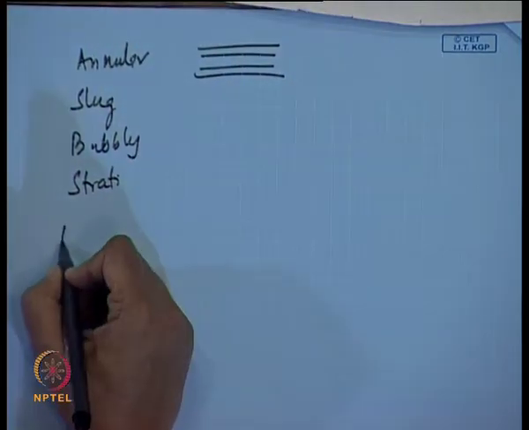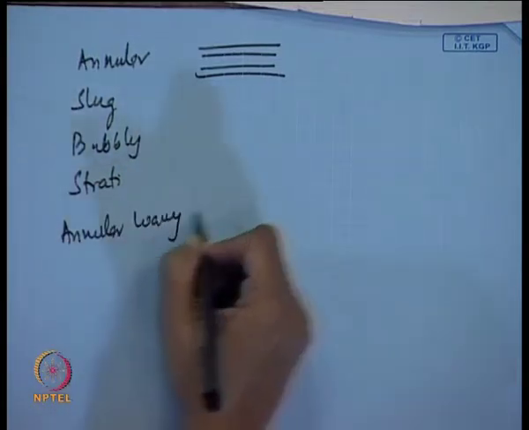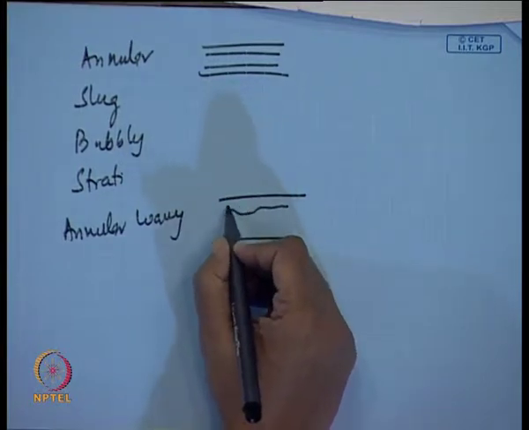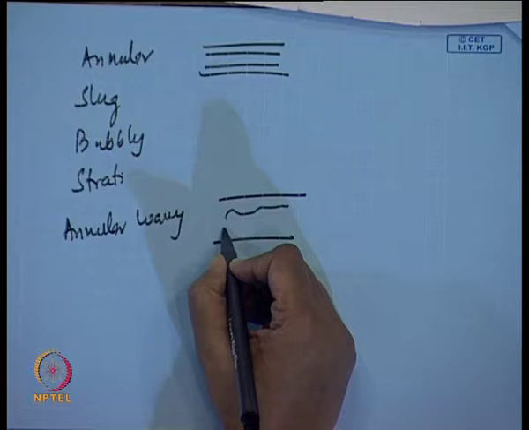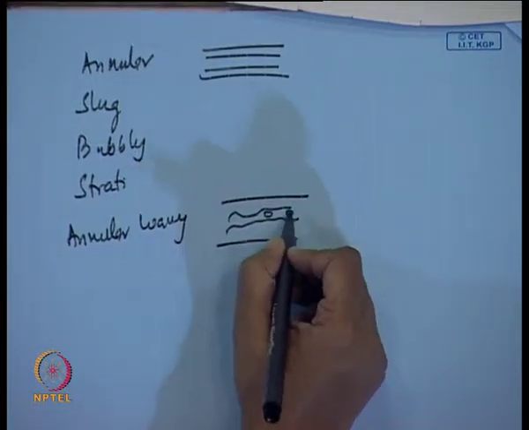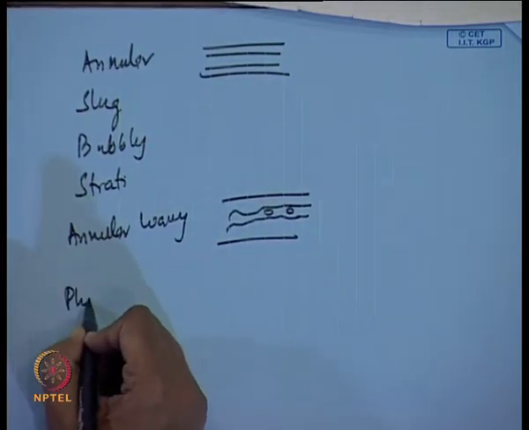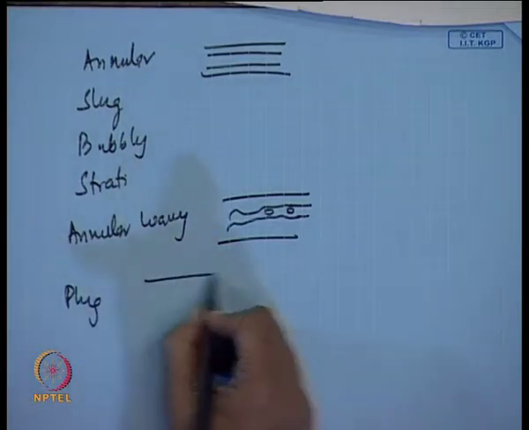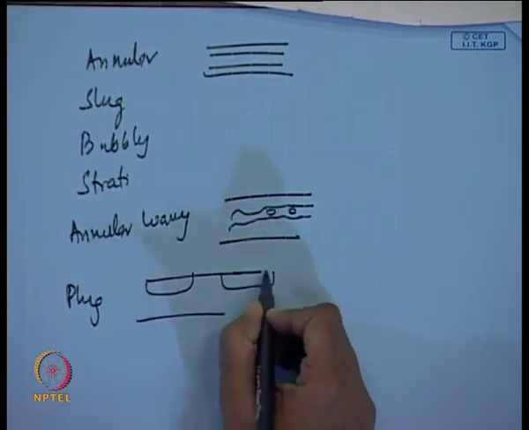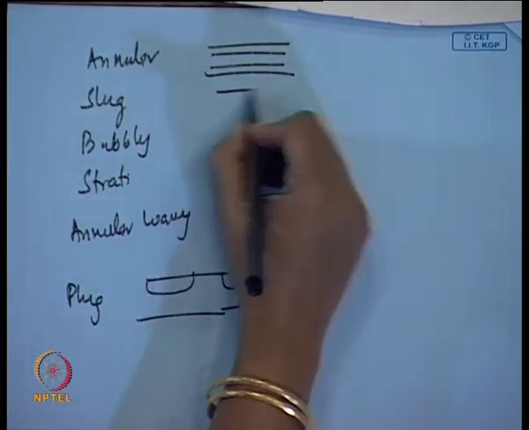We will also get one annular wavy sort of a flow pattern, okay, where there will be a lot of waves, and definitely the liquid film thickness will be less at the top and more in the lower pipe, and here we might get some sort of a droplet sort of a thing. We have something known as the plug flow pattern, where we have definite plugs flowing like this in the water, okay. And what is the slug flow pattern?